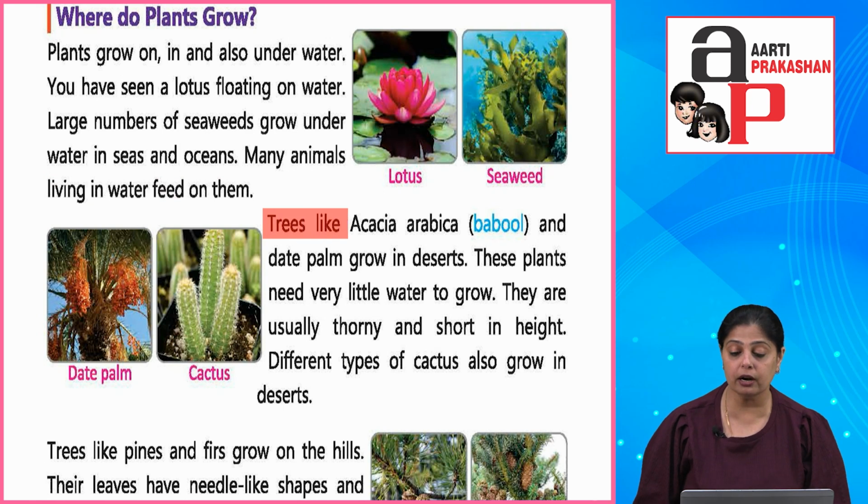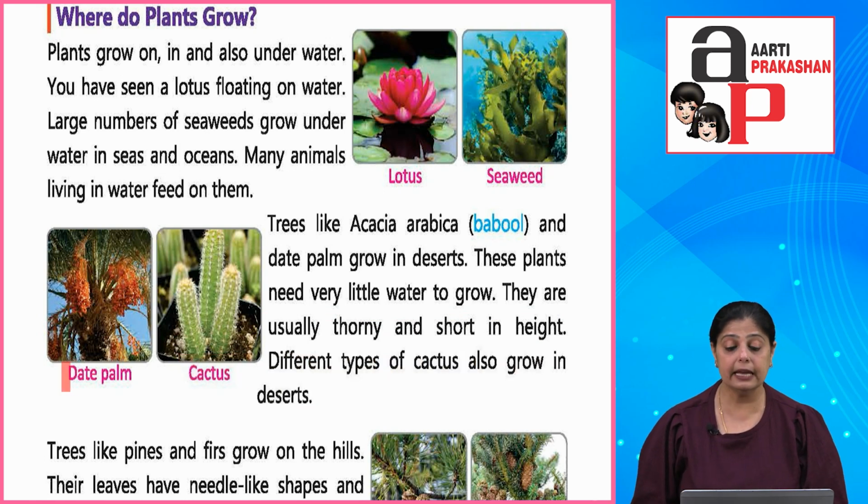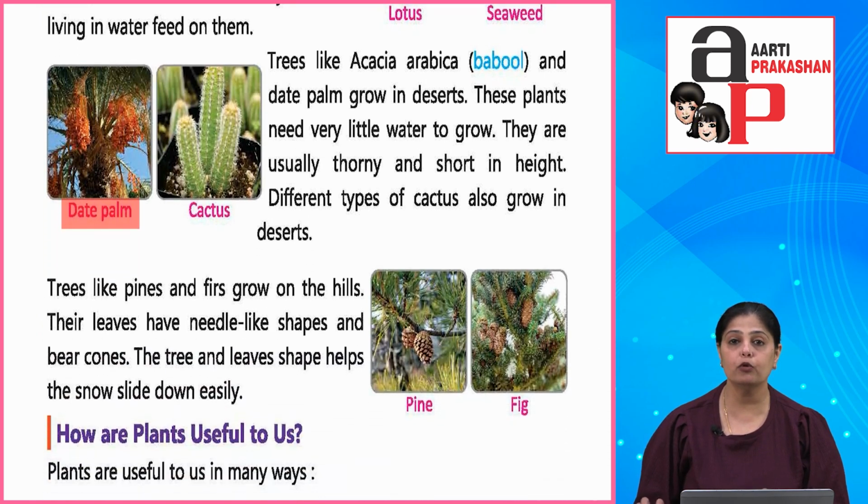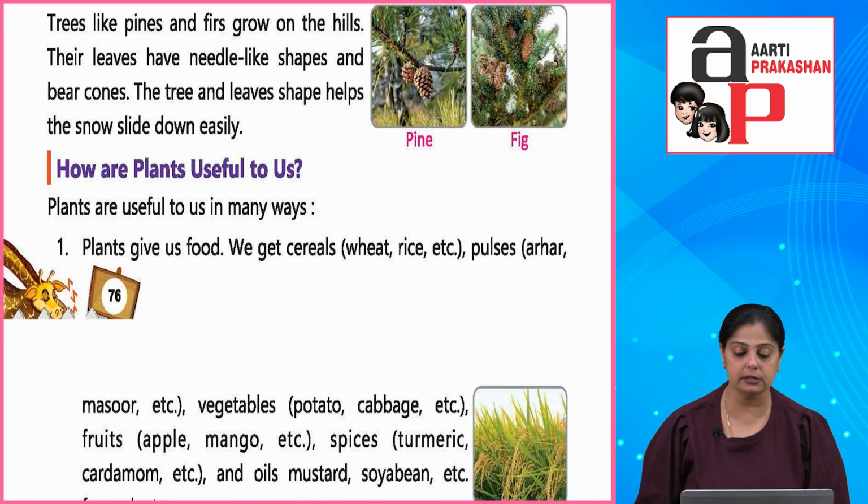Trees like Acacia arabica, that is a babool tree, okay, and date palm, they grow in desert. These plants need very little water to grow. They are usually stony and short in height. Now, different types of cactus also grow in desert. Okay, cactus, date palms, and Acacia arabica, they are all mostly desert plants.